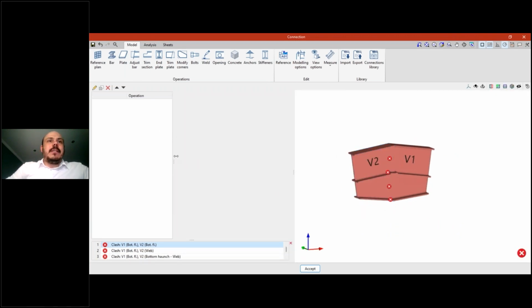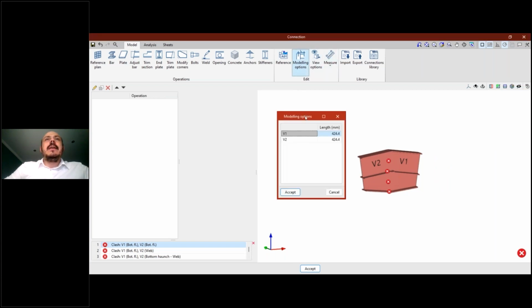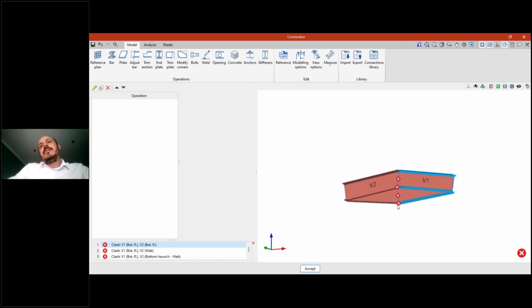Okay, let's adjust the size of our panels here. For example, here we can change the size of the section that we can see in the connection. Let's put, for example, 1 meter here in the V1 and 1 meter in the V2. Then we can see that the haunches are available here.